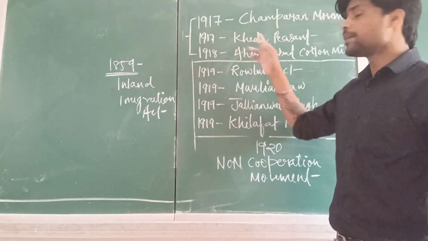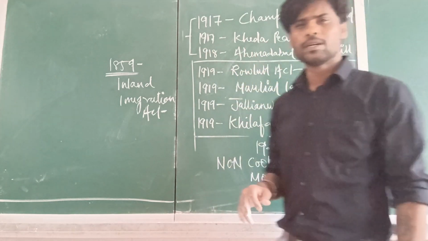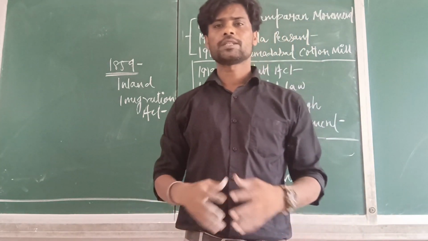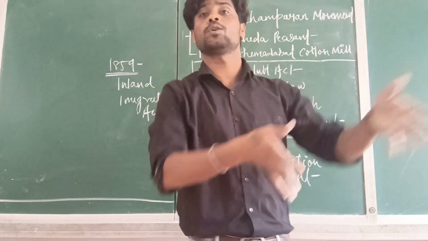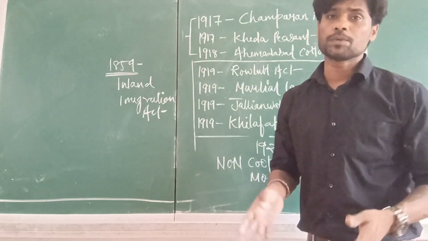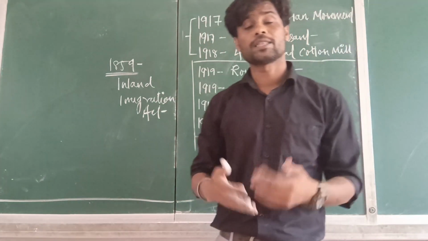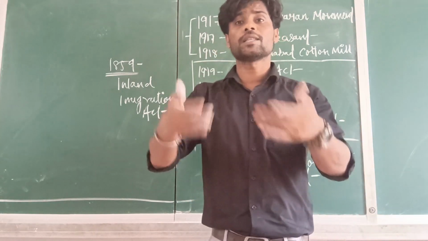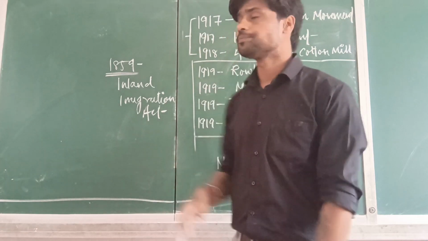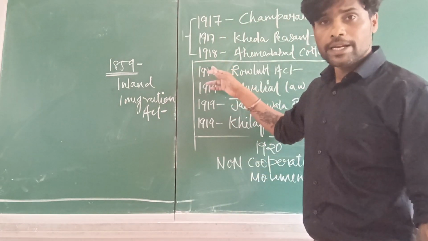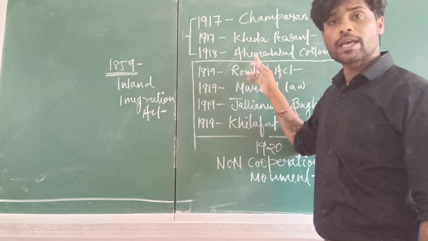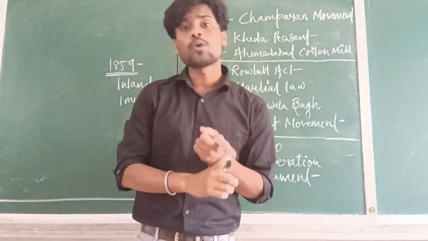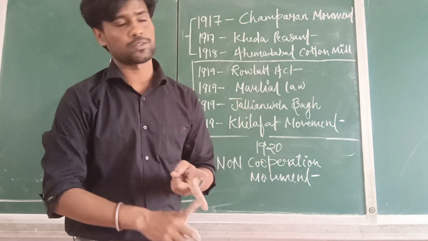In 1917, the Kheda peasants suffered very much. They had to pay a lot of taxes. The taxes were highly imposed on them, and at that time, because of the drought, they did not get much productive surplus, and they were waiting for Gandhi so that he would come and fight for them. In 1918, again Gandhi came to Gujarat for the Ahmedabad cotton mill workers. The daily working hours were so high and the wages were so low.